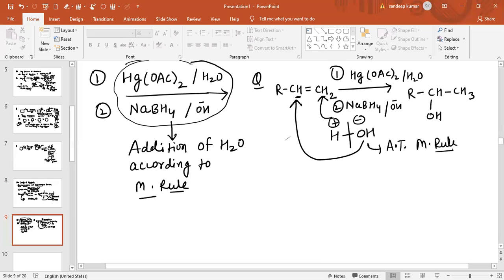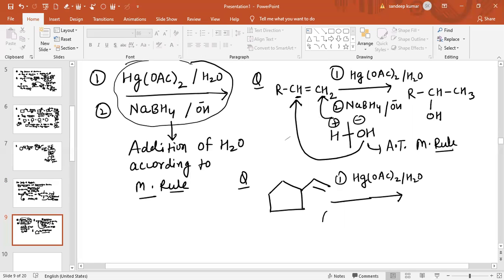Now see another question related to oxymercuration and demercuration. The question is like this. This is basically the double bonded compound, and in the first step we are adding Hg(OAc)2 with water, and in the second step we are adding NaBH4 along with OH negative.